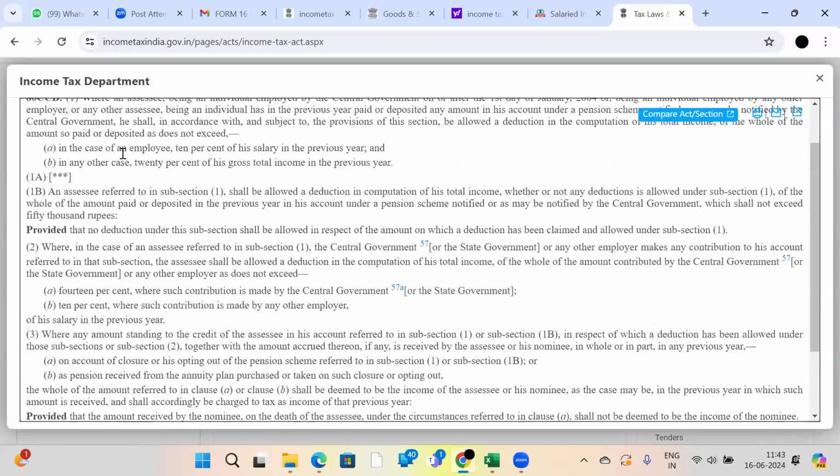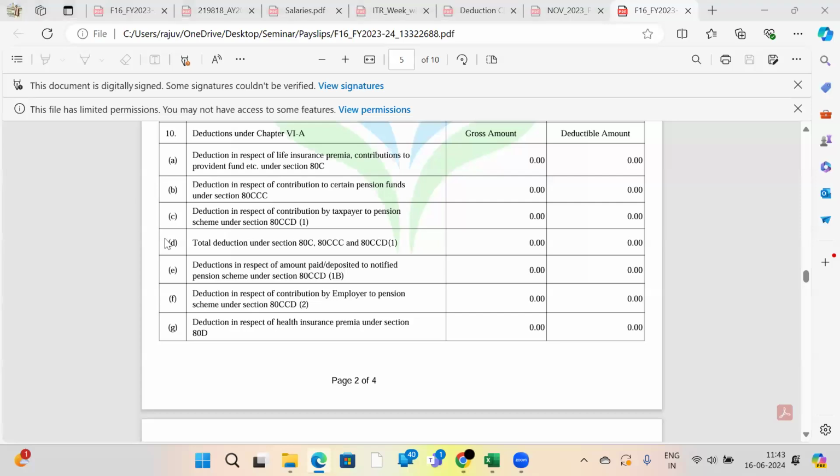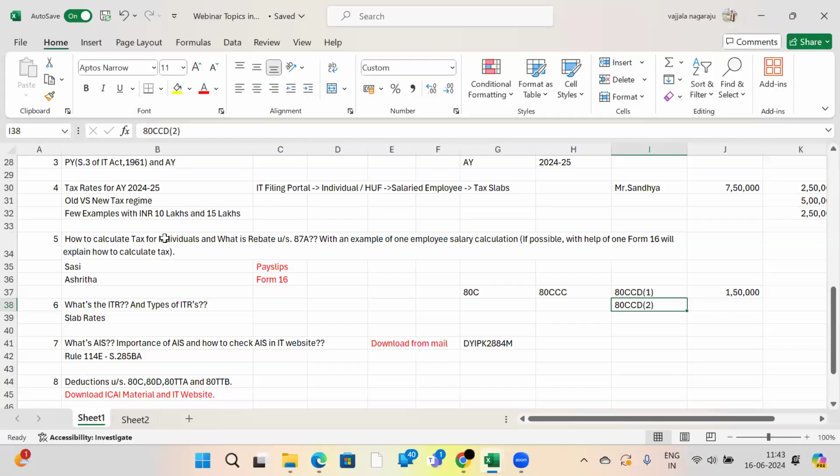That's why I told you to make 10% of your salary. Your company has told you that you won't get 80CCD(2). Whatever chartered accountant or tax professional comes to calculate all the employees' tax liability will simply tell the employer, sir, you can tell your employees they won't get deduction under section 80CCD subsection 2. That's why employees also think, okay, I won't get 80CCD subsection 2.